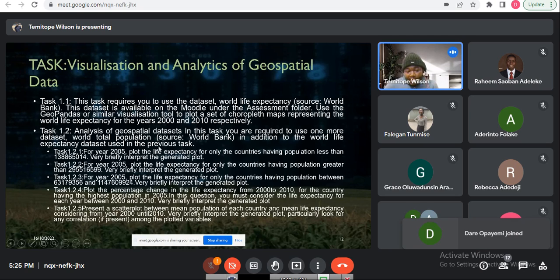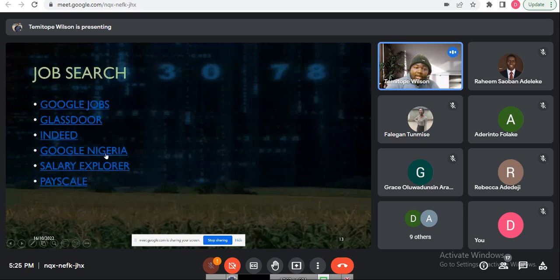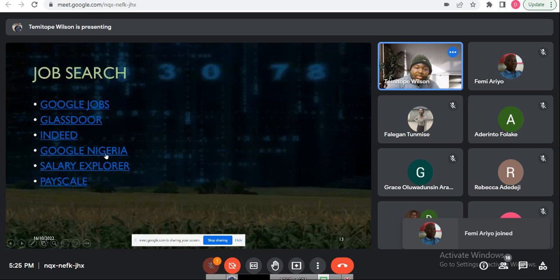I can't explain Python in 45 minutes. It's not possible. But as we go ahead with the training, I'll try to explain the things I'm doing. You might not mind the lines of code, but just try to understand the concept behind it in the real sense. So I'm going to be using these tasks tonight, and then we'll later look into the job search after that.